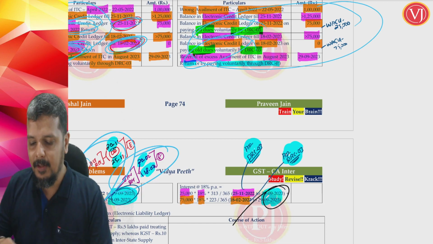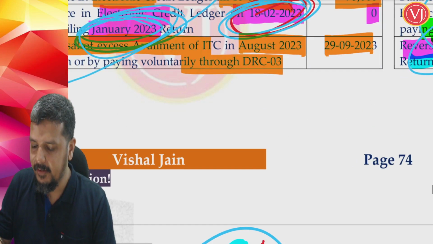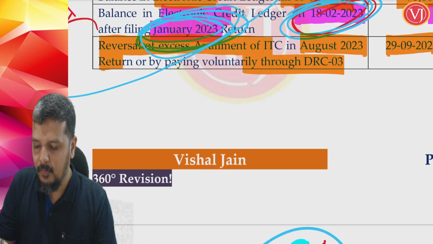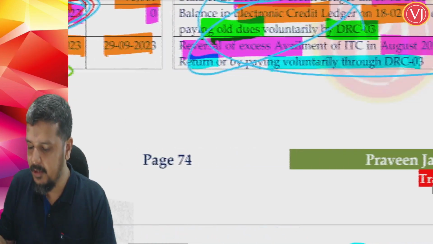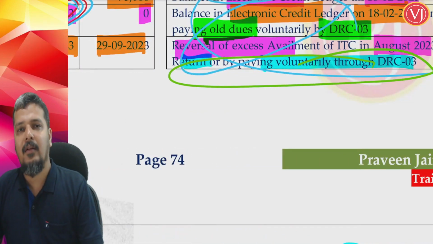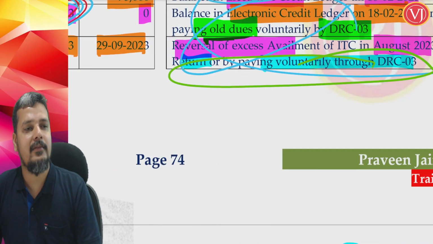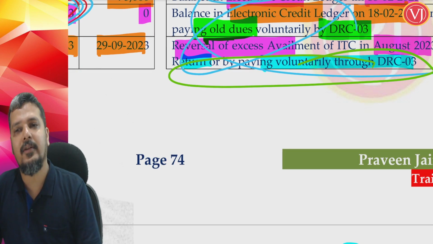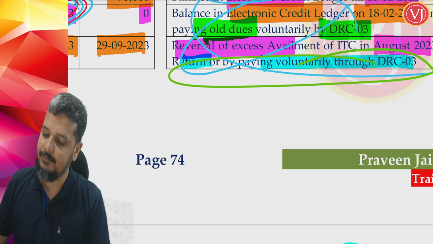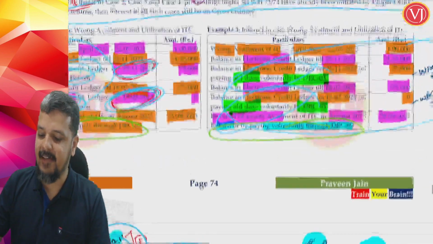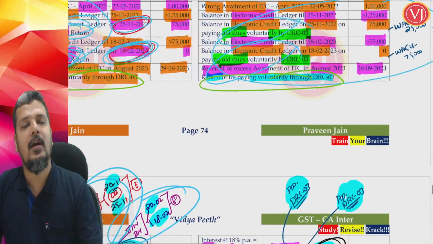So, if you see, in both the places, whenever it was all about reversal, whether through return or DRC03 is not important. If I tell you that in both the examples my credit balance never came below 1 lakh, interest will not at all come.